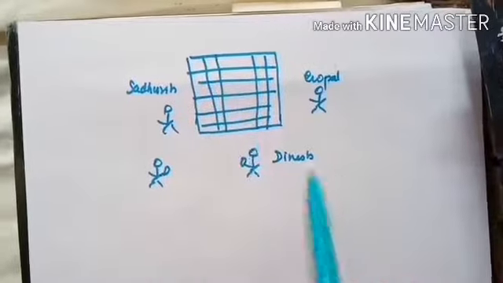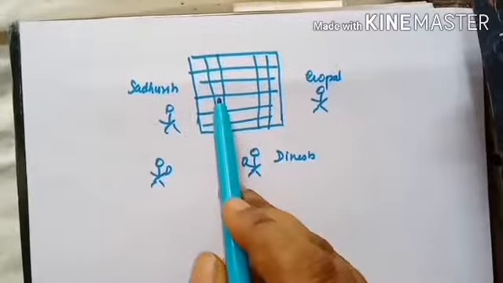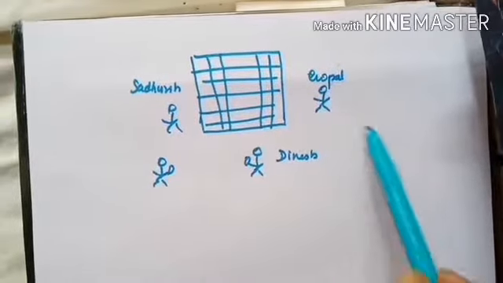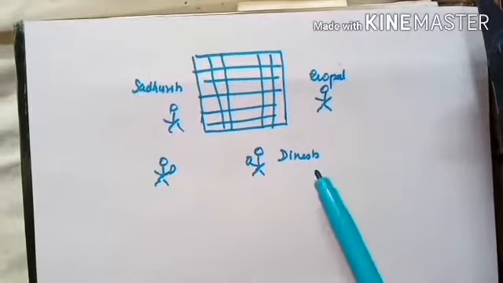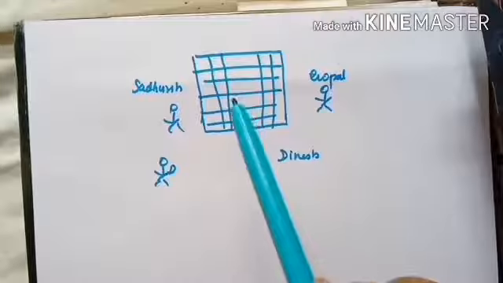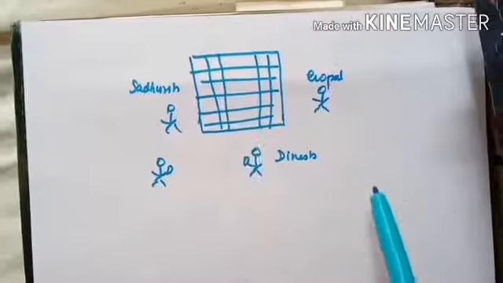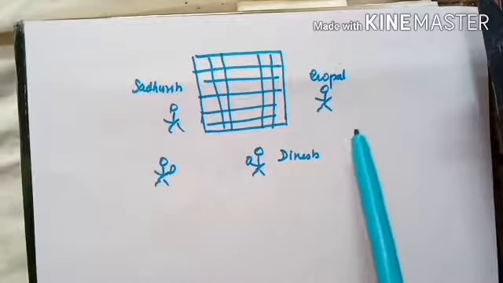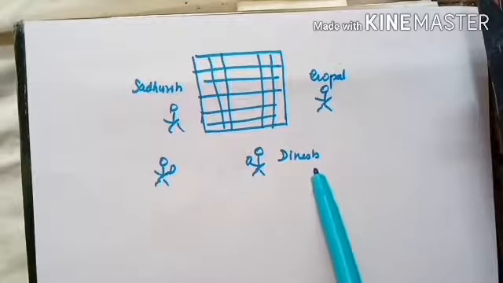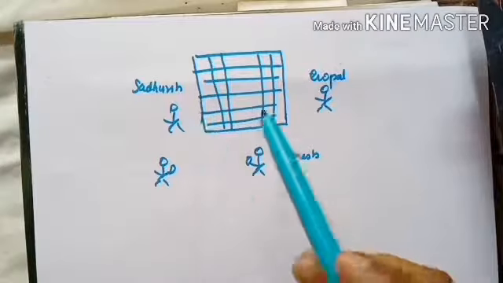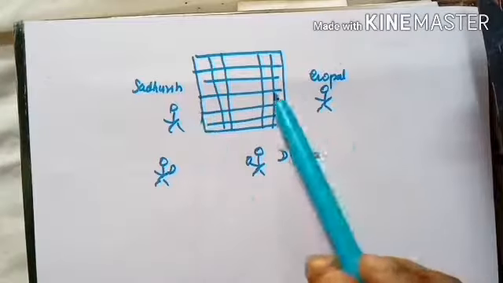When Sudarsh moved a pawn, it moved in a straight line, so Dinesh noted that the pawn moves in a straight path. Then Gopal moved his horse in an L-shaped way, so Dinesh noted that the horse moves in L form. Then Sudarsh moved a horse, and Gopal moved his bishop, etc.